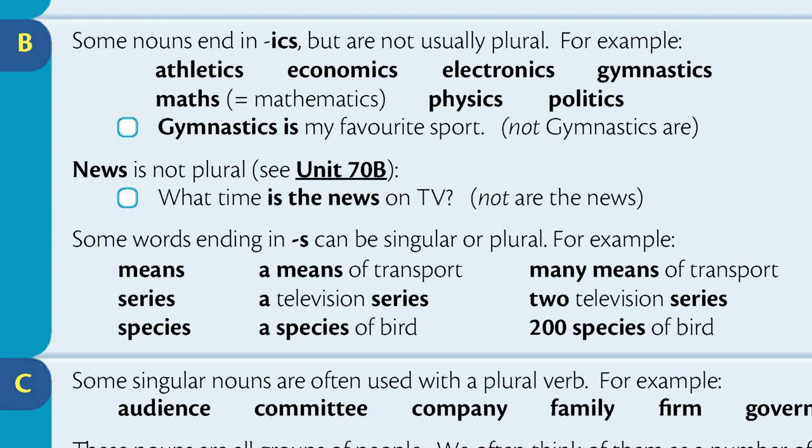Some words ending in S can be singular or plural. For example, means: a means of transport, many means of transport. Series: a television series, two television series. Species: a species of bird, 200 species of bird.